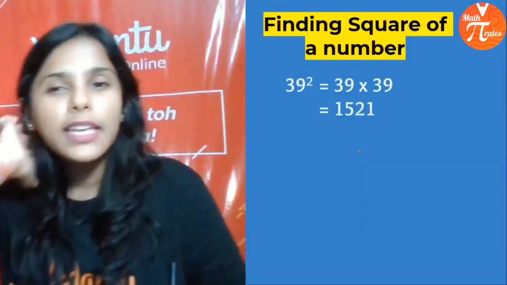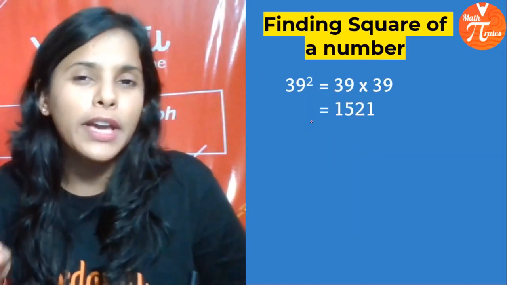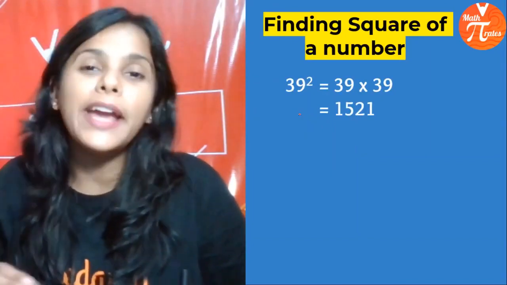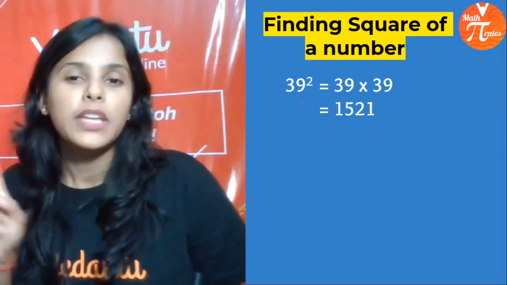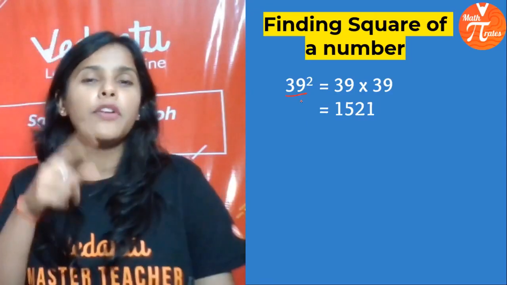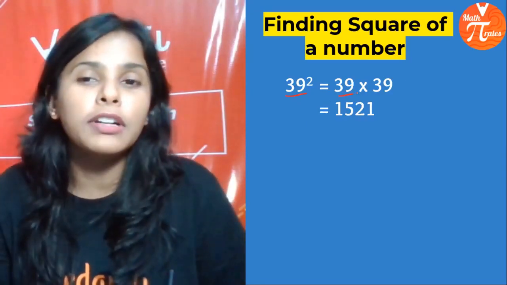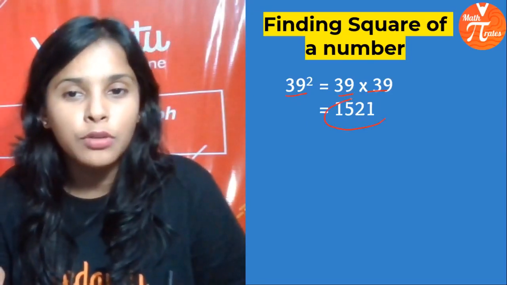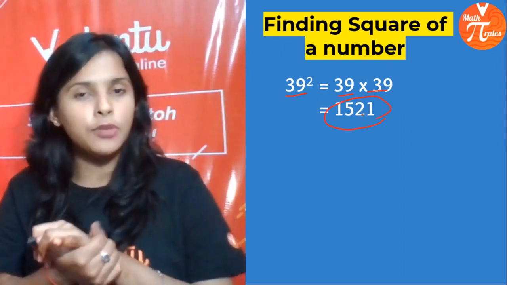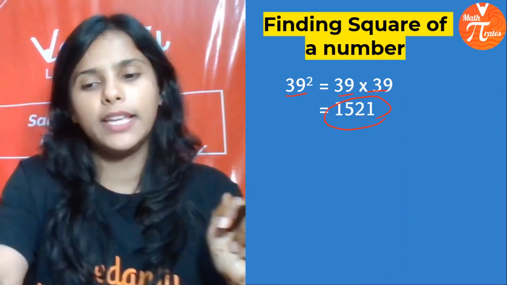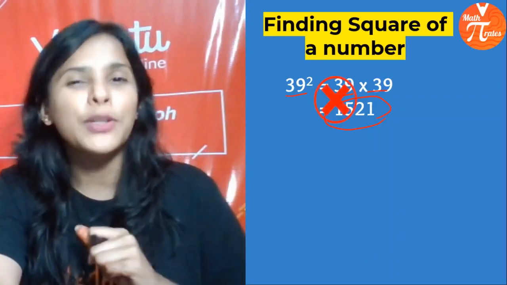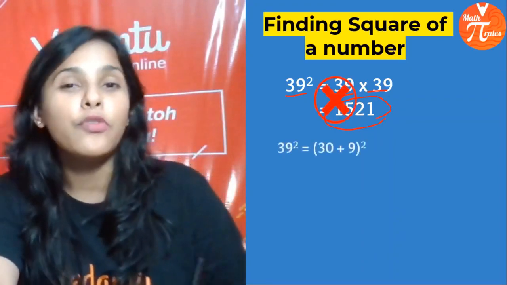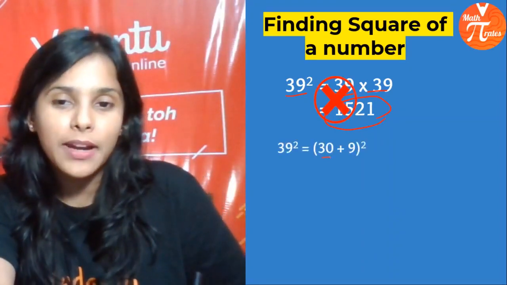So you must be thinking, if we have to find out the square of a number, we are going to multiply the number with itself. For example, you have to find 39 square. So we are going to do 39 into 39, and then we are going to get the answer, right? No guys, no. We are not going to do this. We are going to form a pair.